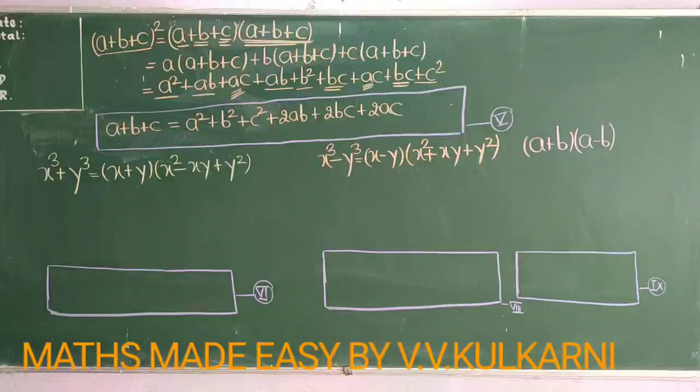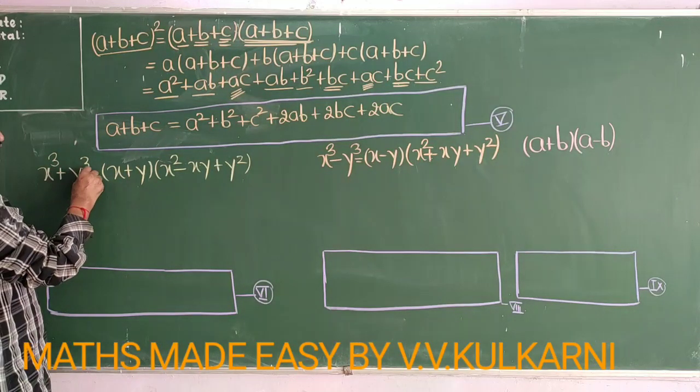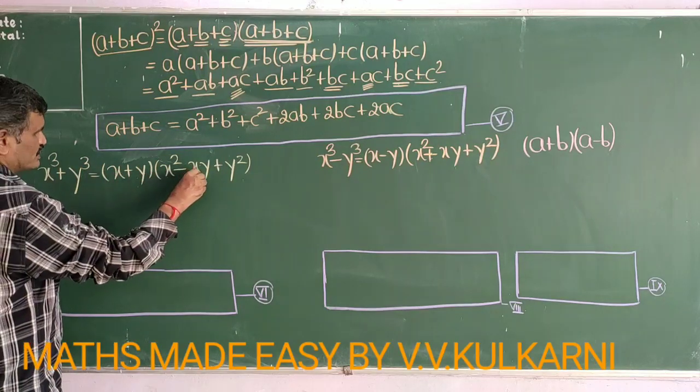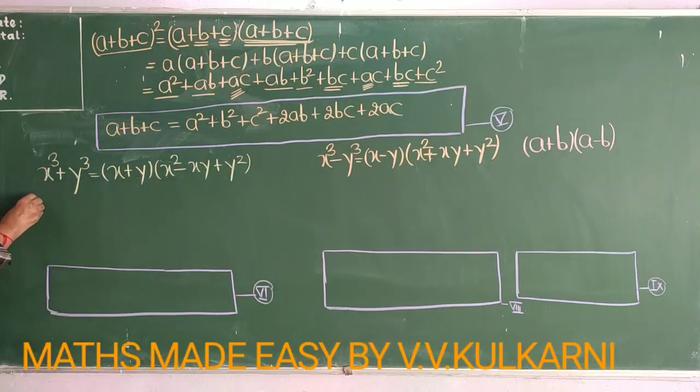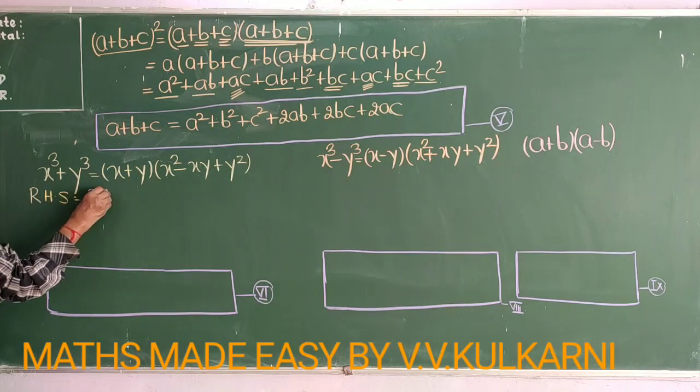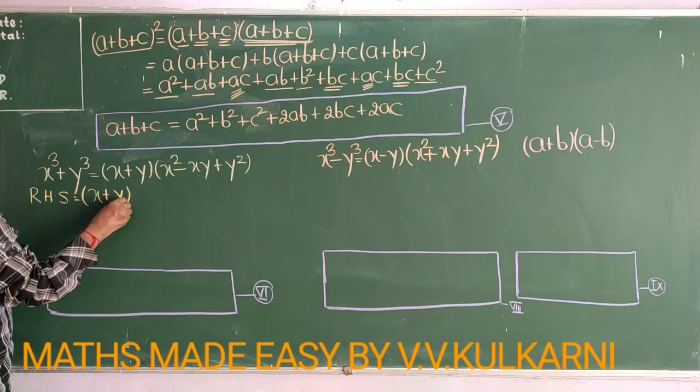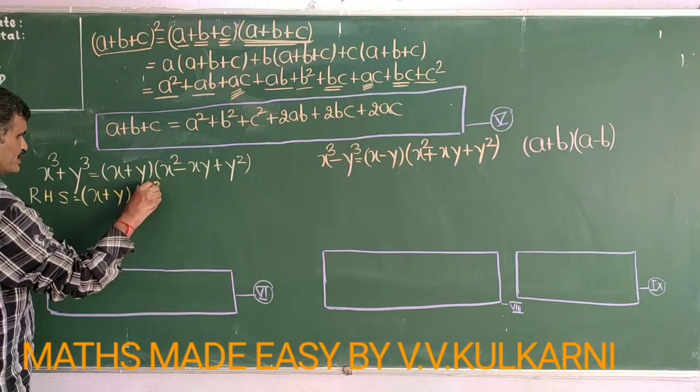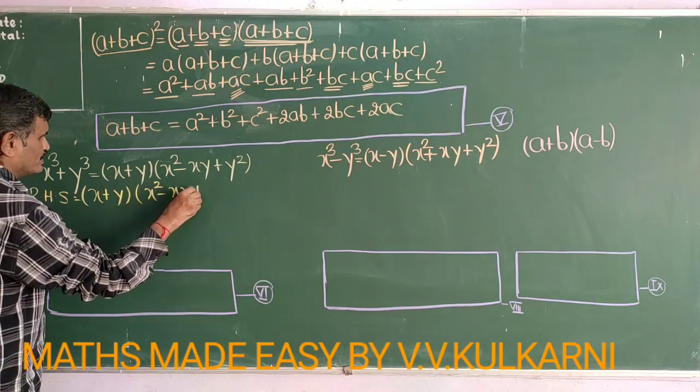Now one more important formula that will be coming across is x cube plus y cube is equal to (x plus y) into (x squared minus xy plus y square). So this formula, if at all you want to check it out, we have to verify here. How to verify? Let us check it. See, RHS is equal to (x plus y) into (x squared minus xy plus y square).